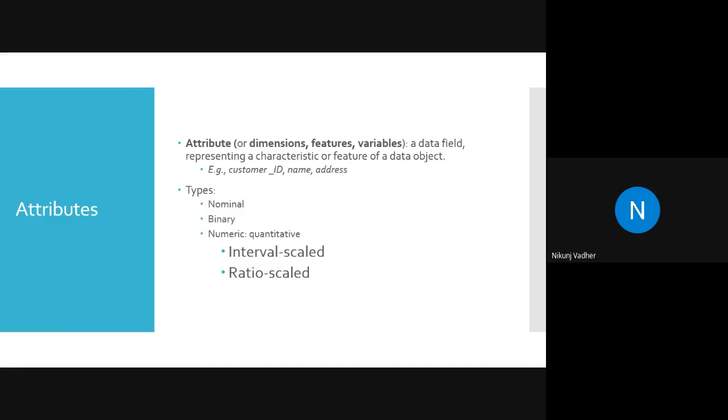Let's try to see what is interval scale and what is ratio scale. Can anyone give me an example of interval scale? So there will be interval. What is ratio scale? It's kind of a continuous value. That I will show you.